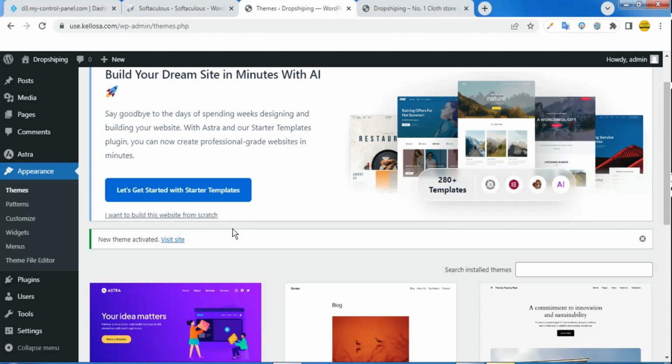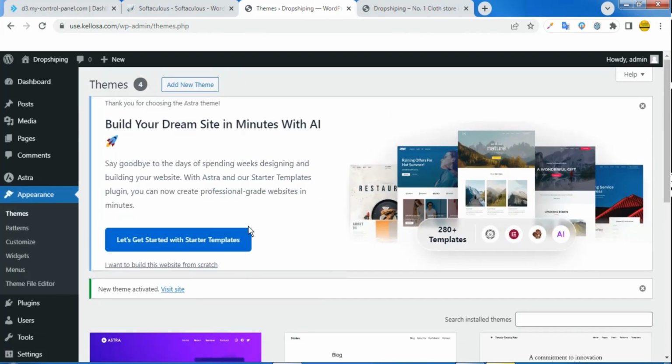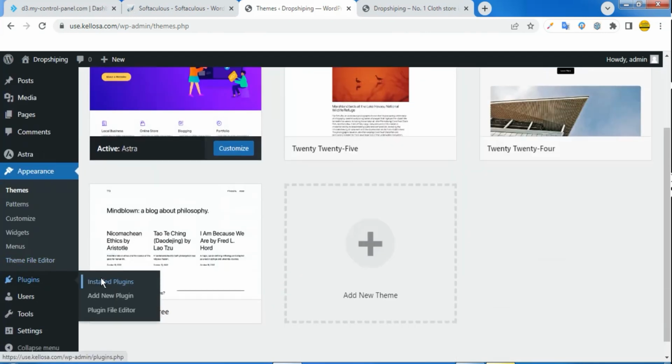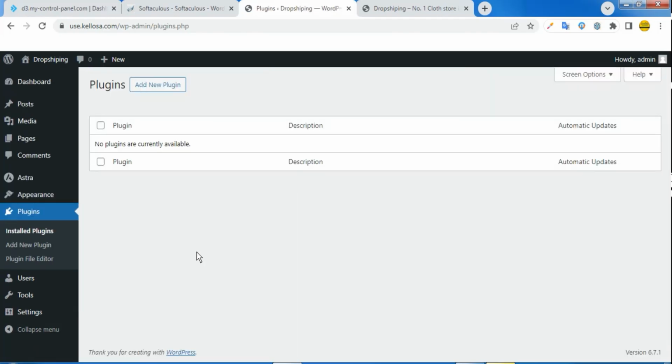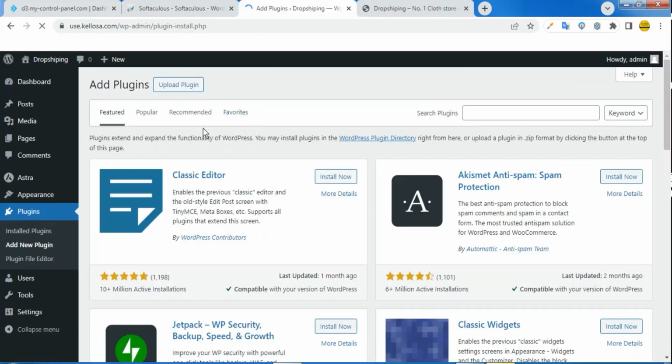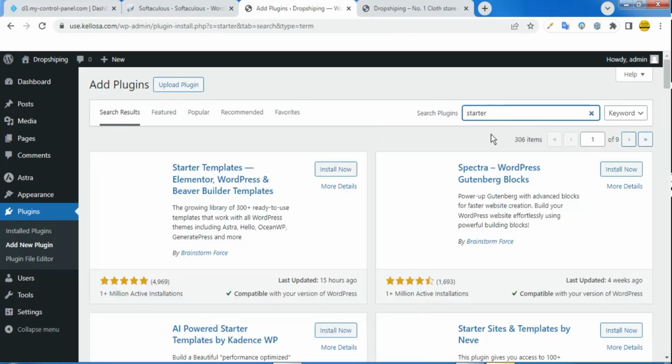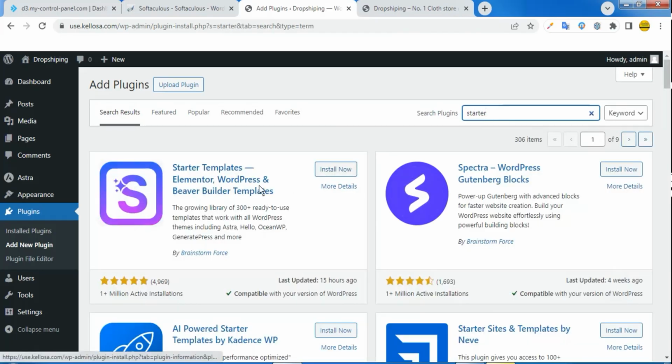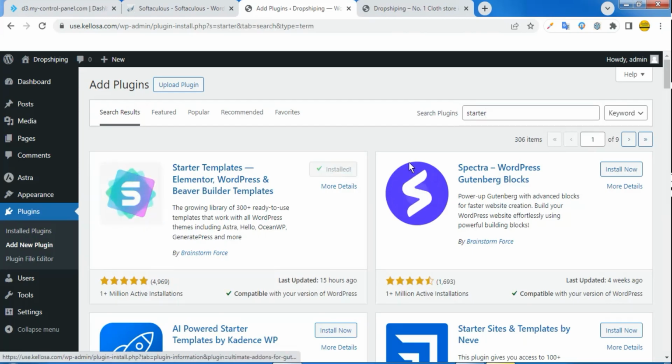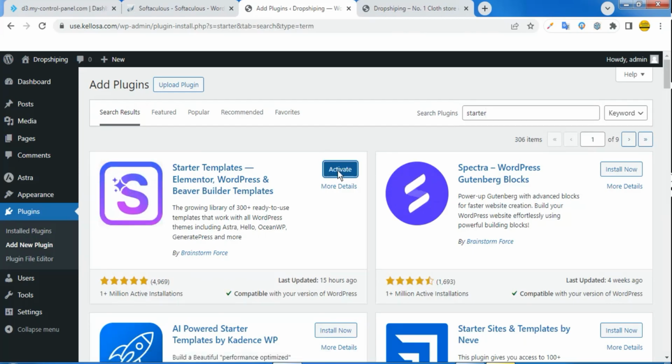And after installation, I will activate. Once you activate your theme, I'm going to come straight to Plugins. We are going to be making use of certain plugins which will help our work go faster. I'm going to search for Starter Templates. Just type in starter, and under this, click on install. We can leave it for now. Do not activate for now.